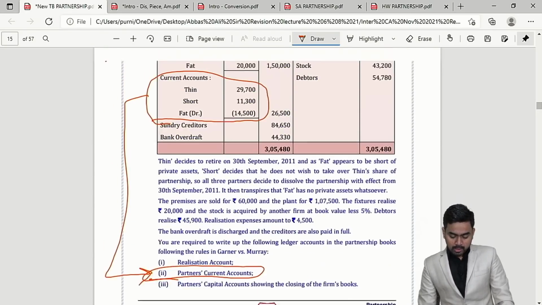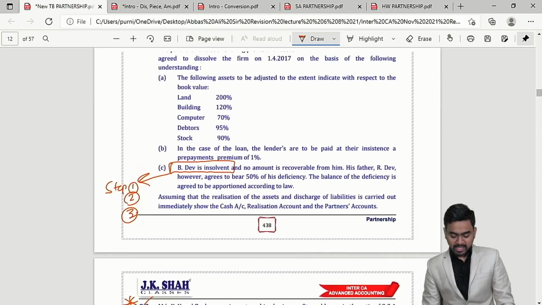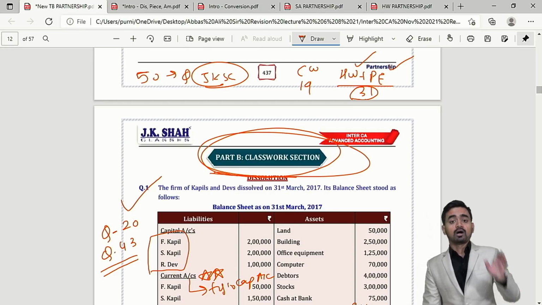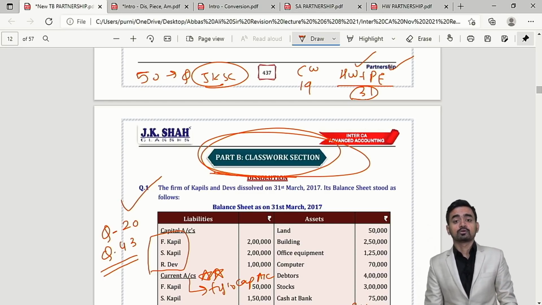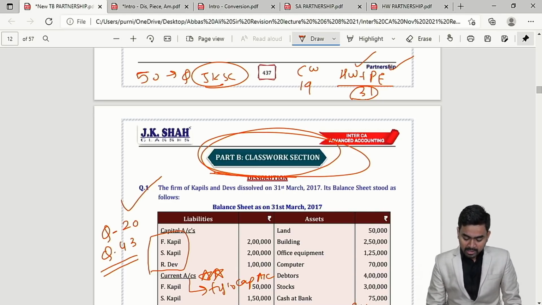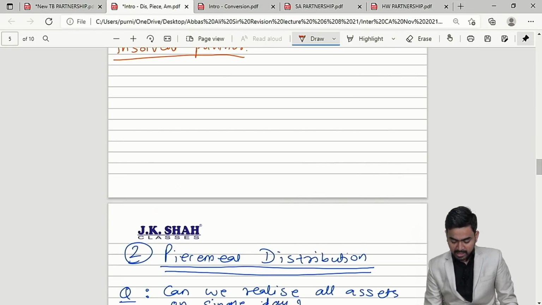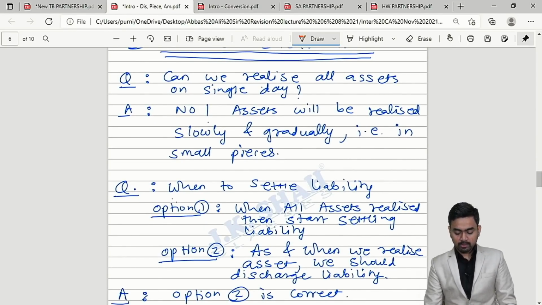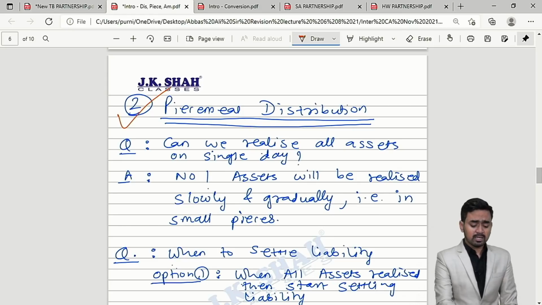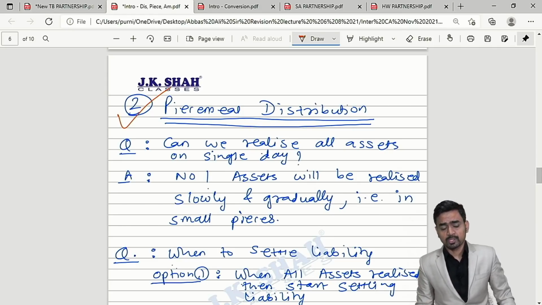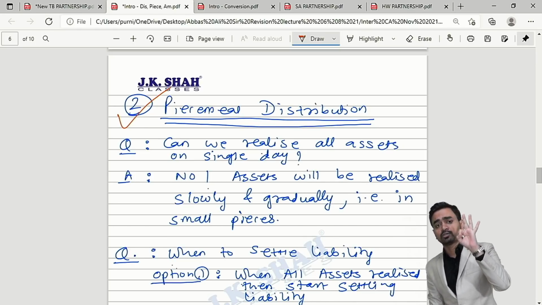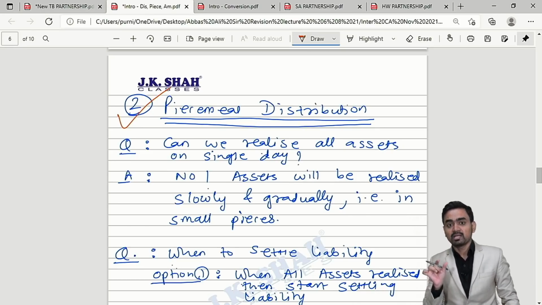Okay, we have discussed 1 to 6 classwork sum from JK Shah classes material along with the entire theory of dissolution of firm. I hope you are clear with this particular theory. Now the next topic of discussion is piecemeal distribution. Now my dear students, sir, we would like to ask one question. How to revise this piecemeal? Yeah, of course we will discuss. Why not? Just ask 3 questions to yourself and the piecemeal topic is over.